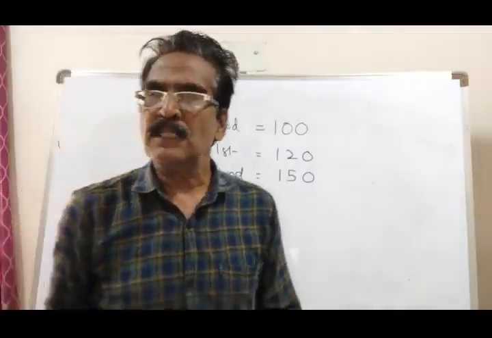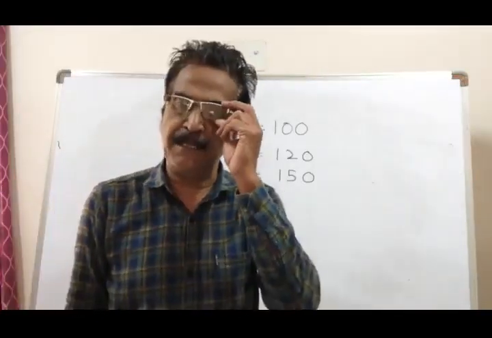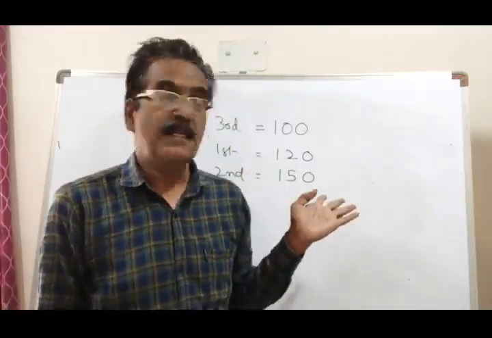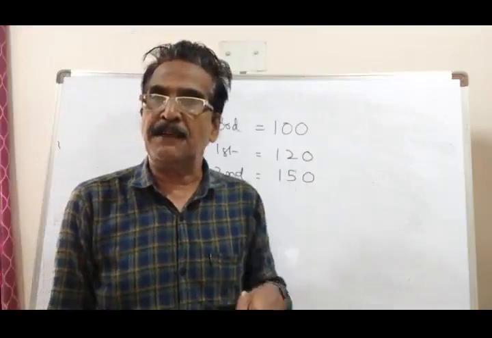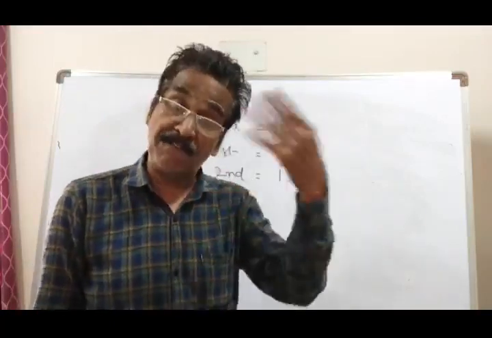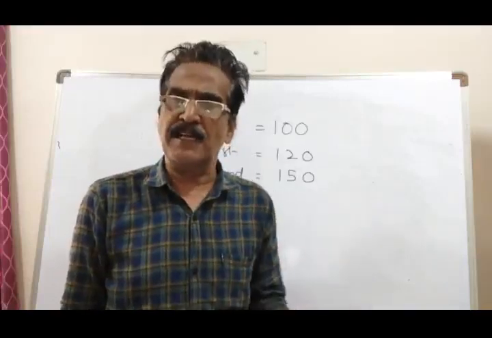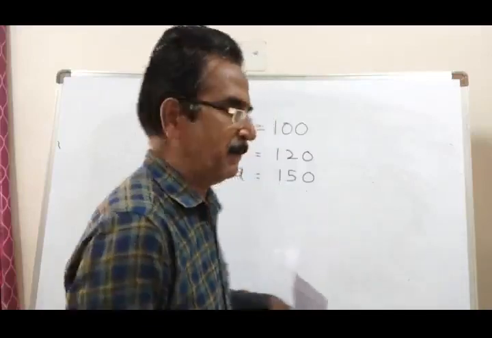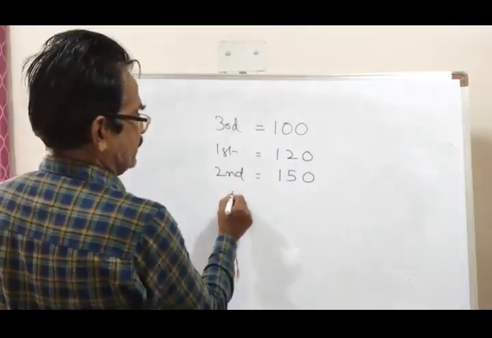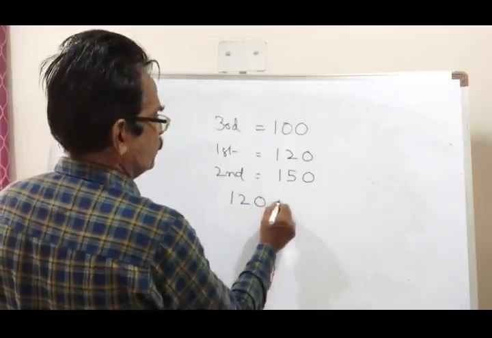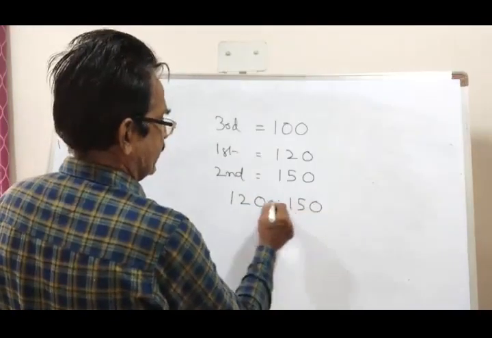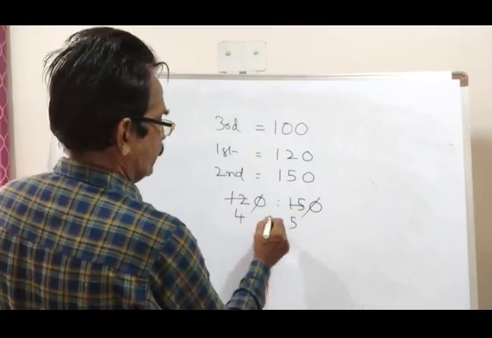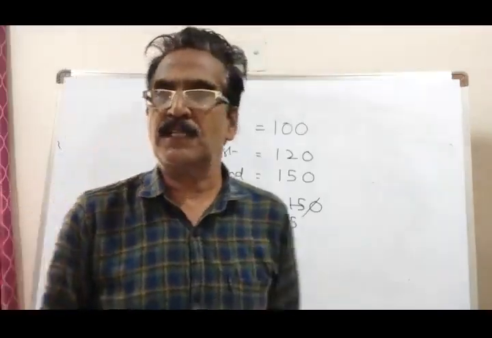So now you know the first number, you know the second number, you can find anything with first and second numbers. You can find what percent of second number is first number, what percent of first number is second number. You can find the ratio of the two numbers. So here our question is the ratio of the two numbers. The ratio of the two numbers is 120 is to 150, zeros cancel, 3 fours 12, 3 fives 15, the ratio is 4 is to 5.